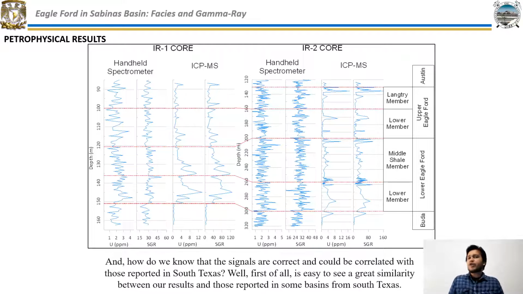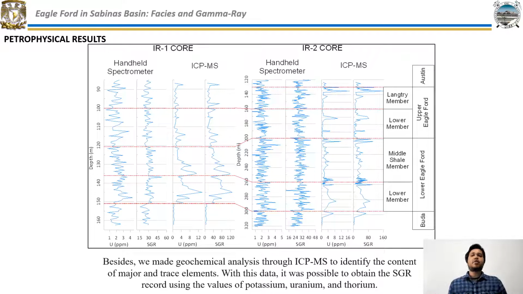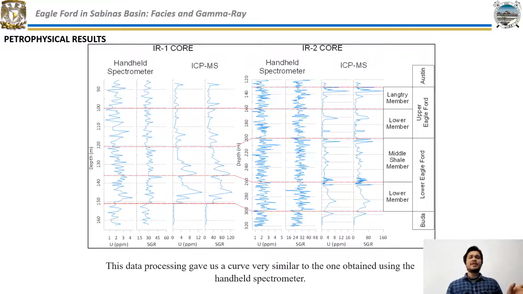And how do we know that the signals are correct and could be correlated with those reported in South Texas? Well, first of all, it's easy to see a great similarity between our results and those reported in some basins from South Texas. Besides, we made geochemical analysis through ICP-MS to identify the content of major and trace elements. With this data, it was possible to obtain the SGR record using the values of potassium, uranium, and thorium. This data processing gave us a curve very similar to the one obtained using the handheld spectrometer.